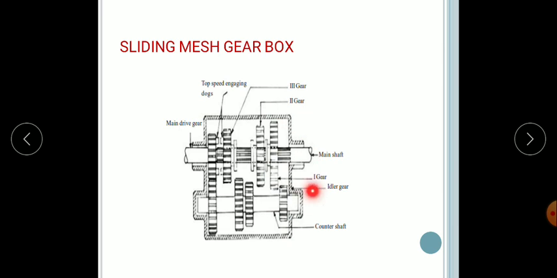This gear is used when climbing hills and moving on steep hills. So first gear is the largest gear on the main shaft, which is driven by the idler gear, that is the small gear. Basically this type of gear is used during climbing hills and moving on steep hills.